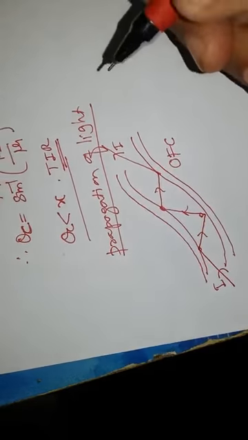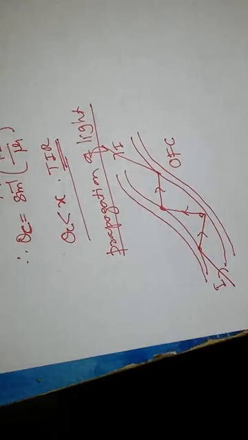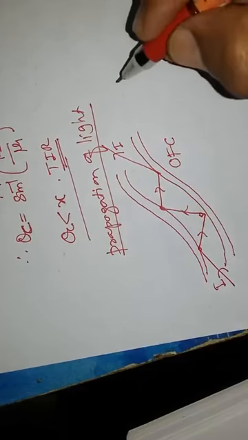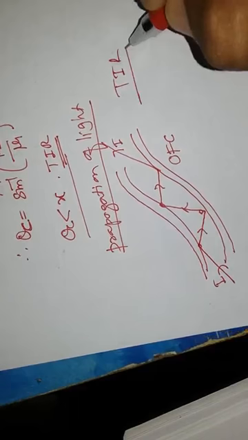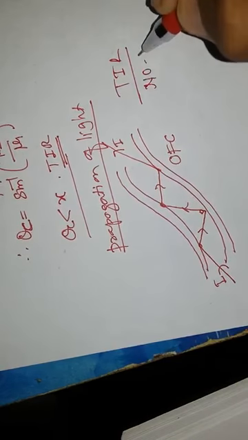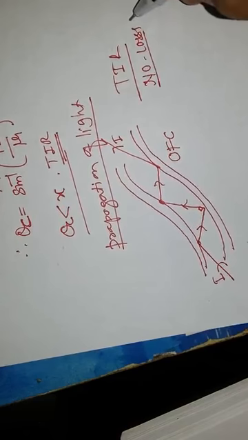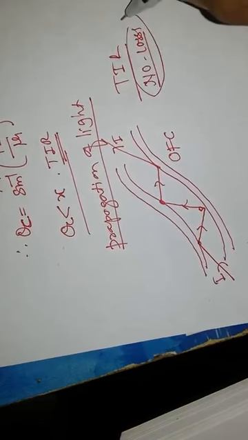Now this is how the propagation of light takes place into the optical fiber. What is the importance of this? What is the significance of total internal reflection? The significance is no loss of energy, of light energy, when the communication takes place.